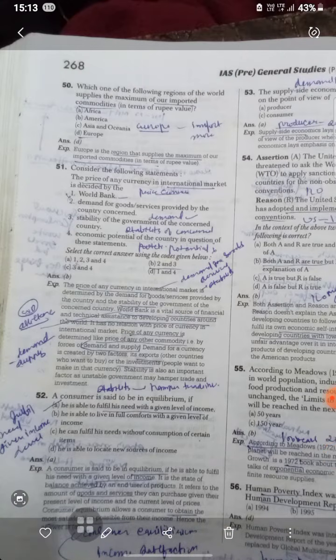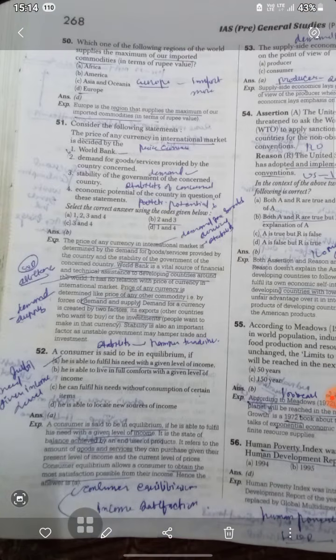Next, consider the following: demand for the goods and services provided by the country concerned, stability of the government of the concerned country, economic potential of the country in question. Select the correct statements. Is the price of any currency in the international market decided by the World Bank? No, the World Bank does not decide it. But the economic potential of the country in question, demand for goods and services, and stability of the government concerned do. So the price of a currency in the international market is determined by the demand for goods provided by the country and the stability of the government.